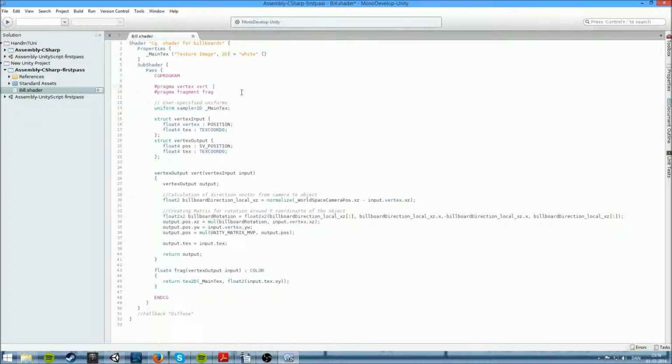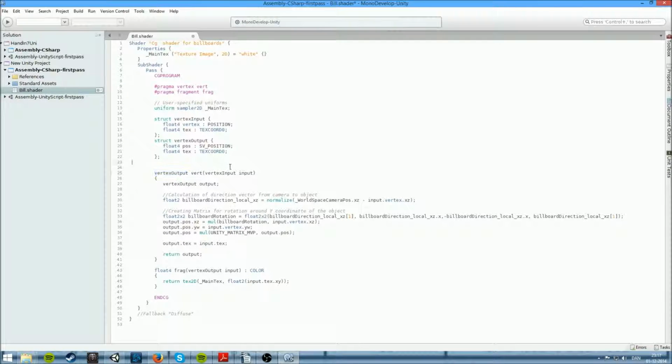inputs of the vertex. This shader is applied to a material, and we take the vertex of that material which the material is applied to, the sprite in our case. And we also take the texture as an input. Then we have the struct vertex output, which is the one which will deliver back the output. So after we have processed the input, we will deliver an output so that it will change.